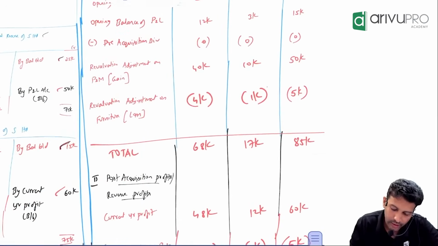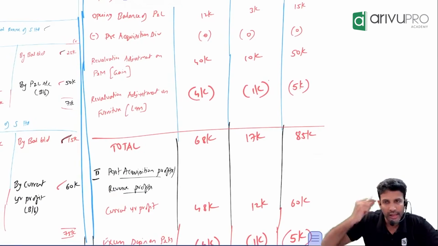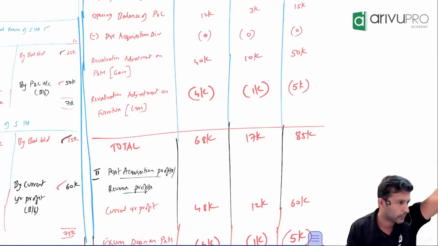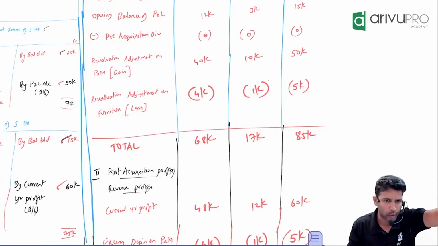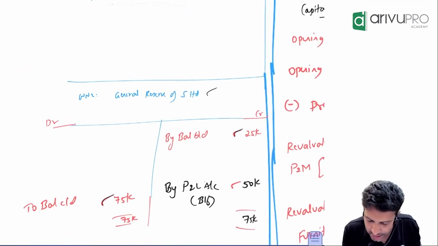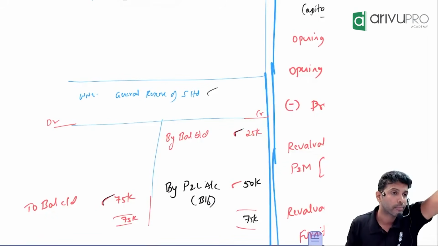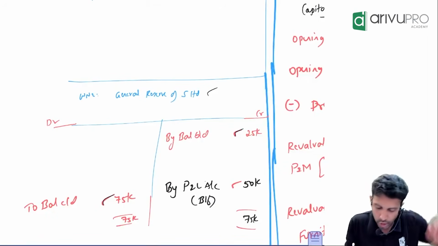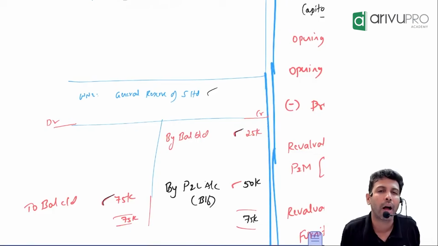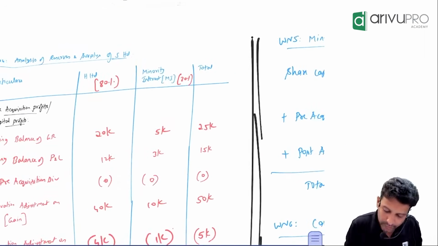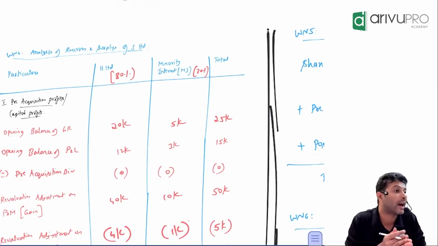Pre-acquisition profit and post-acquisition profit. So each individual line item, you'll have to go on allocating under pre-post like that, one by one. Now this particular 25,000 was already existing because it is the opening balance. So should it come under post or pre? Pre. So how much is the total? 25,000. Put 25,000 under the total column and allocate.